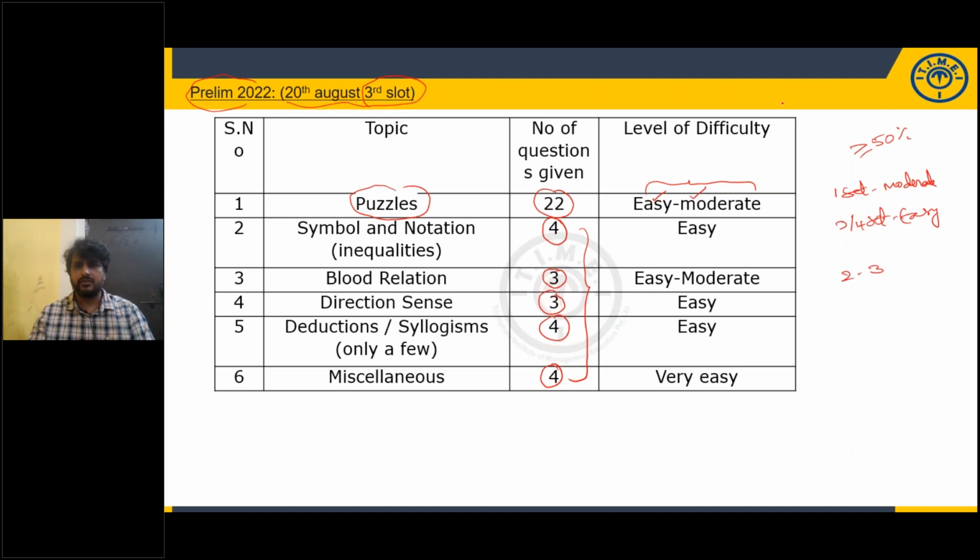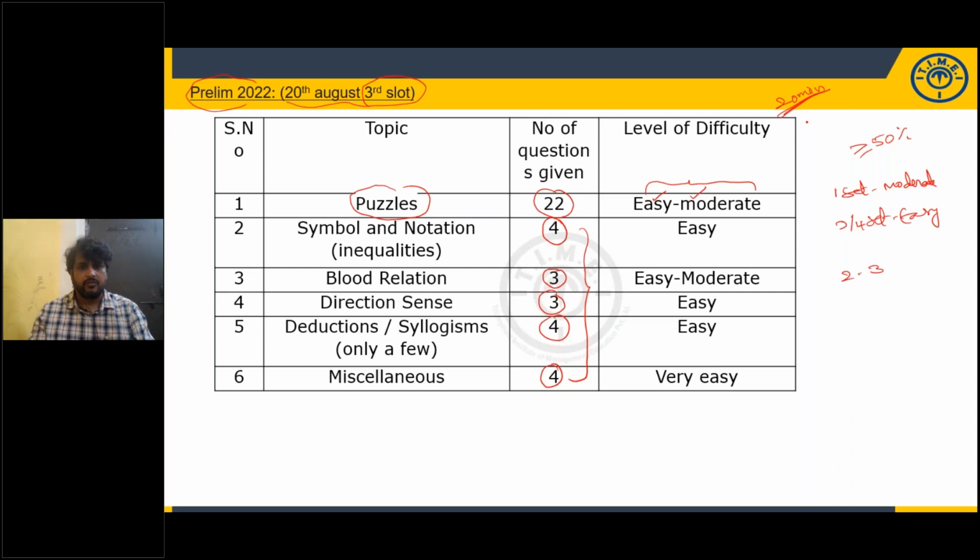You can spend 20 minutes easily to get more than 35 marks. We'll even discuss, if you want, one particular puzzle which was given last year, so you can understand the level of difficulty of the exam. They will give you very, very easy.